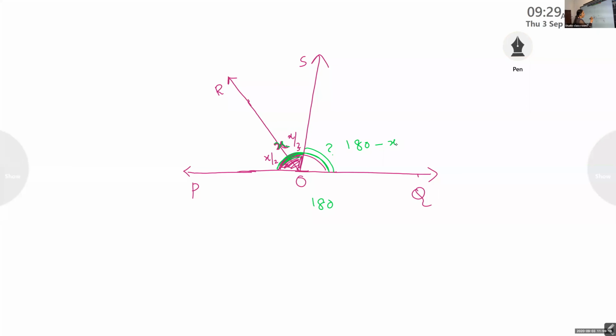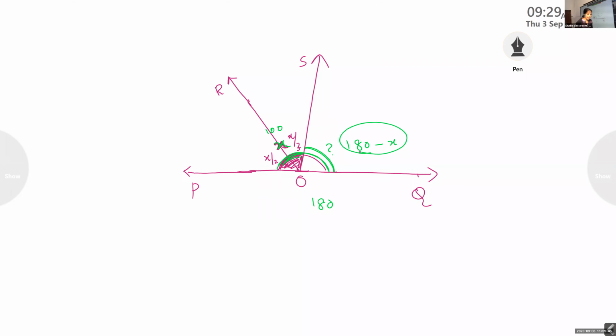Okay, children. Suppose if this angle is 100, what is the other part of it? 180 minus 100, 80 degrees. Right. So if it is x, the other part will be 180 minus X. Very good. So this part is 180 minus x.